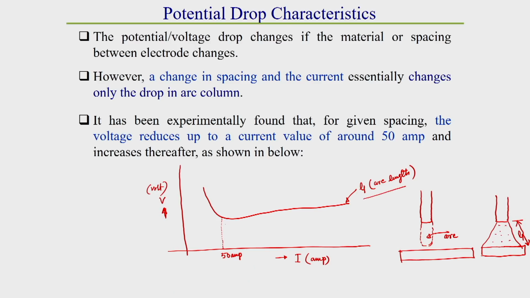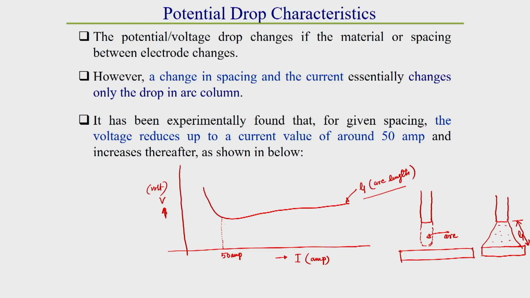Why it happens, that we understand. Up to around 50 ampere current, the shape of the arc column remains cylindrical. Beyond 50 ampere current, the arc starts to bulge out. Once the arc starts bulging, its current carrying path length increases, and its cross-sectional area also increases, which means the electron density also decreases. Due to this, resistance increases.